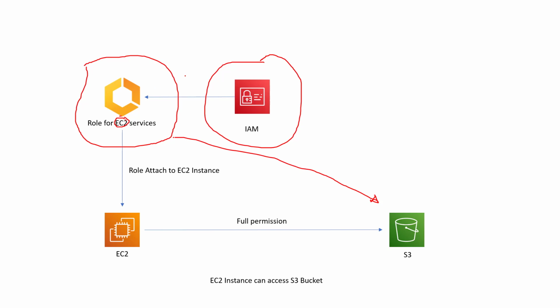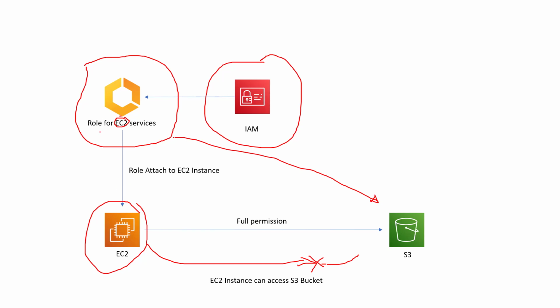After creating the role, we have to attach this role to a specific instance. Initially, this EC2 doesn't have any permissions on S3 if we are not attaching this role to it.